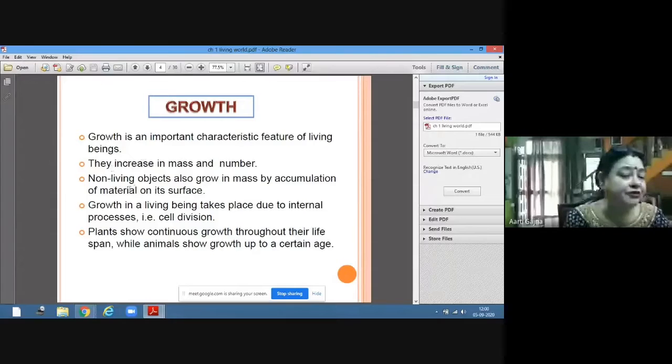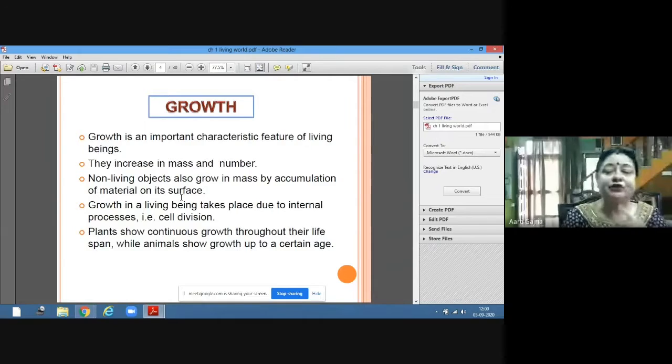What do we mean by growth? Growth means increase in mass and number. Increase in mass, that is the weight, the increase in the size and the number also. Because as far as amoeba is concerned, a unicellular organism, what is growth? Growth is dividing into two. They divide, they reproduce, and one amoeba reproduces and forms two amoebas. So they are increasing in number.